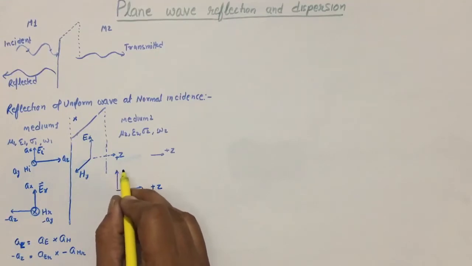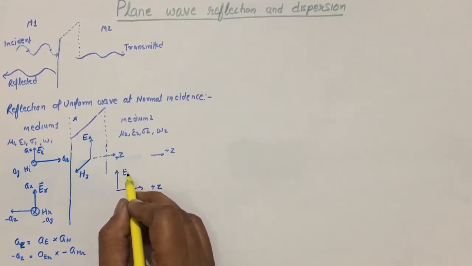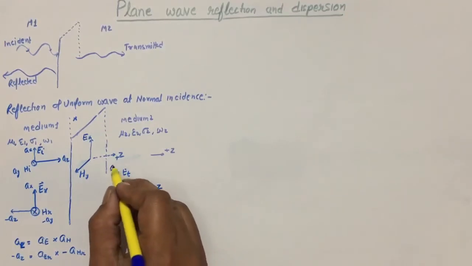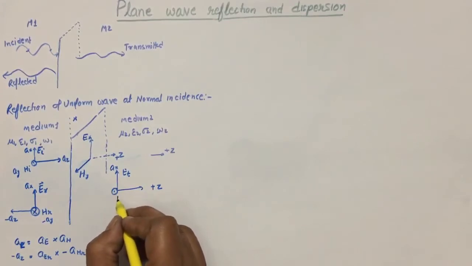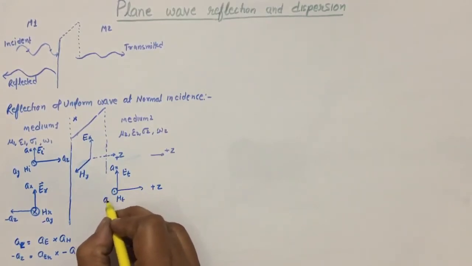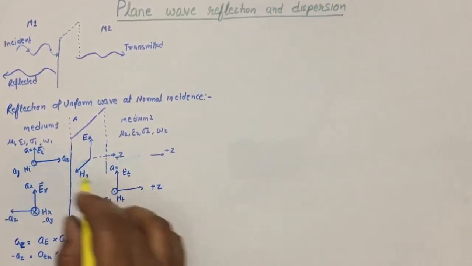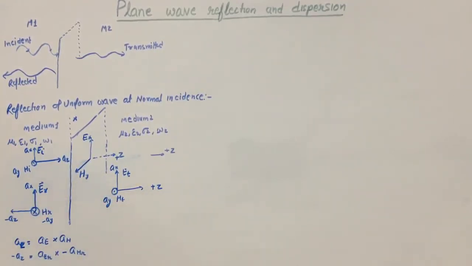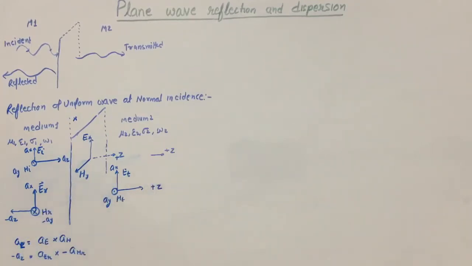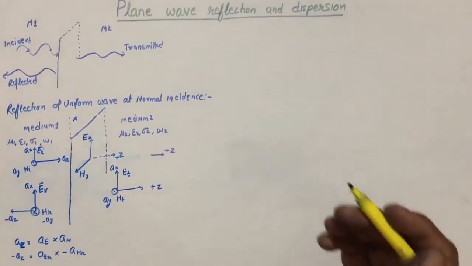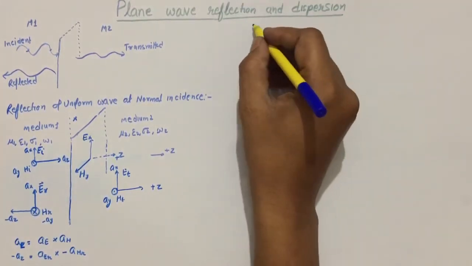The electric field is considered in the same direction, transmitted in this same direction, and the magnetic field component will be coming upward. So H transmitted is in the direction of AY. So this is the distribution of the electric and magnetic field components when the wave is passing from one medium to another medium. Once we know these, then we will try to find the relationship between the incident, reflected and transmitted waves. Now let us consider the incident electromagnetic wave in medium 1.